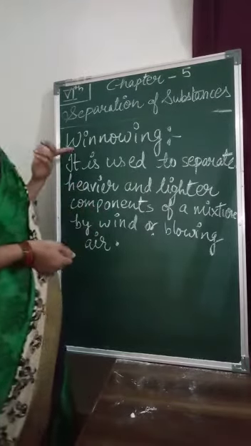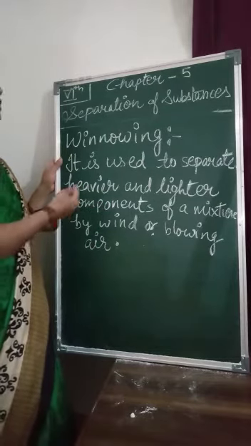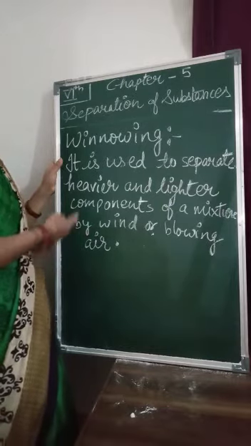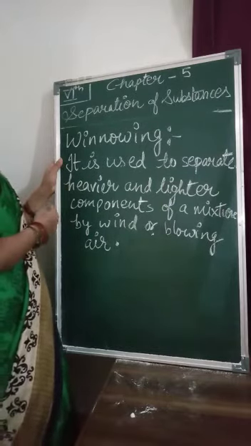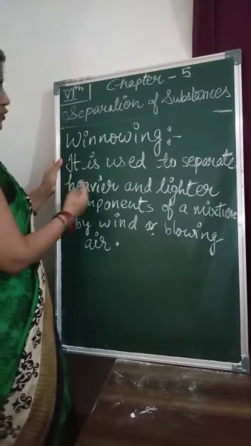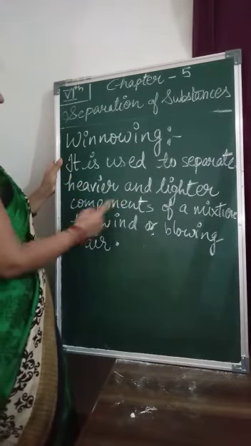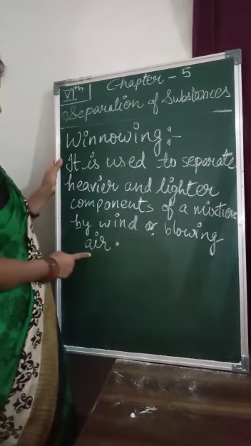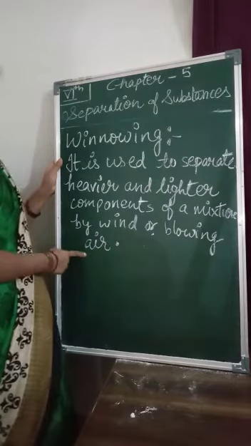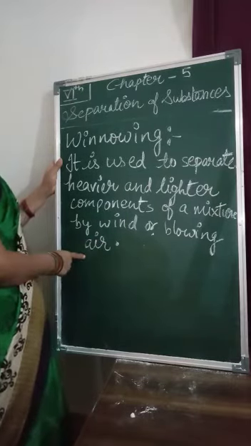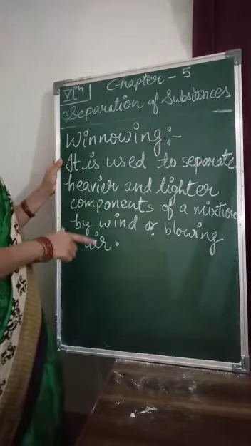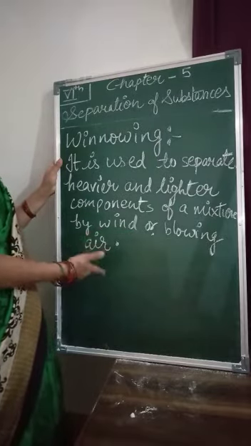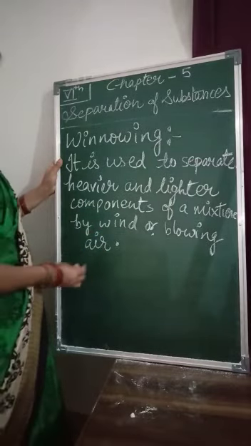So student, your next topic is the winnowing method. Winnowing is the method by which we can separate useful as well as non-useful substances. It is used to separate heavier and lighter components of a mixture by wind or blowing air. What do you understand by the words wind or blowing air? It means we need to separate the useful or non-useful substances with the help of air. For this we require a fan. Okay, what will happen in this?